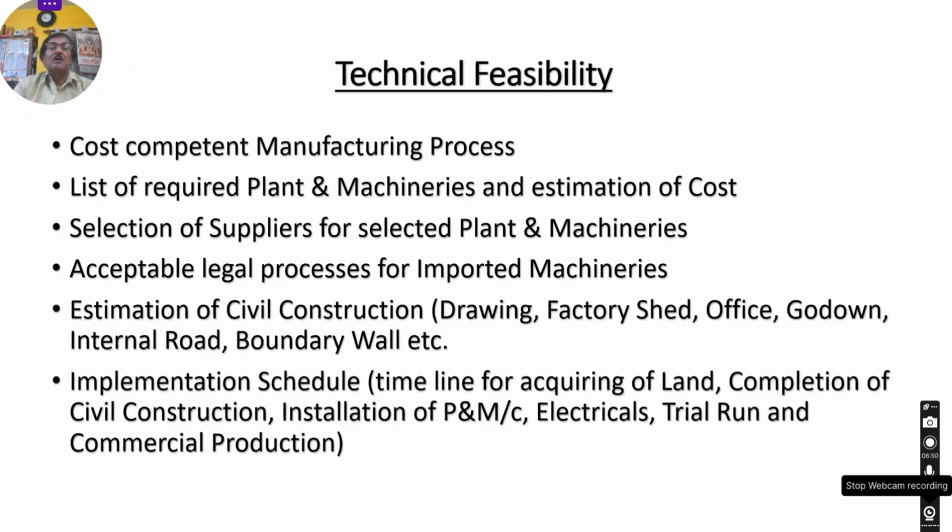Now I am coming to the next chapter, chapter 2. The heading of this chapter will be technical feasibility. And what points will come under this chapter? First, cost competent manufacturing process. It is very important. That means how you will produce the product for which you are going to start the business or industry. That is the manufacturing process.